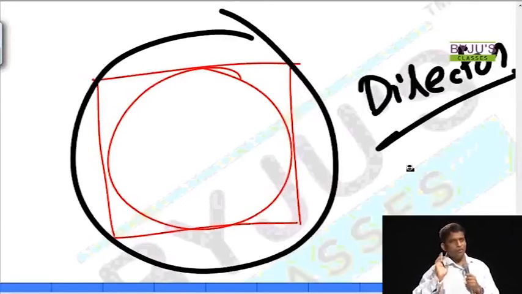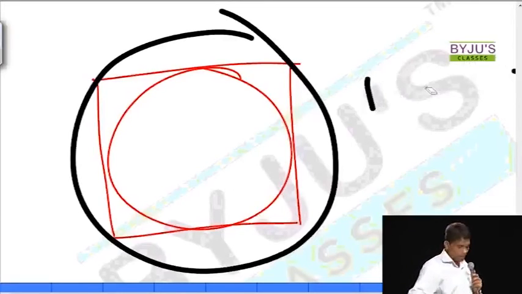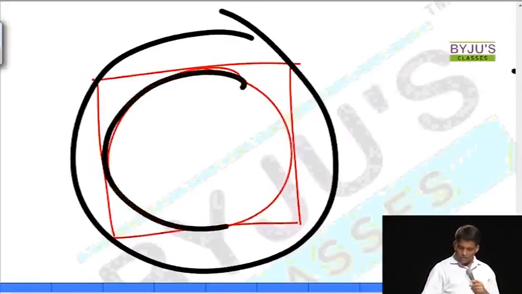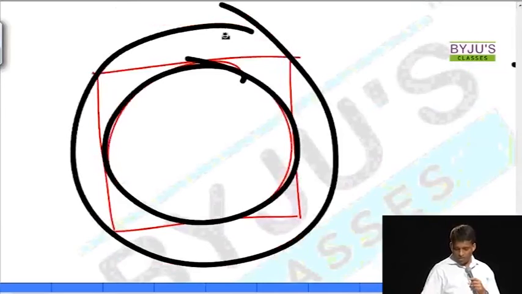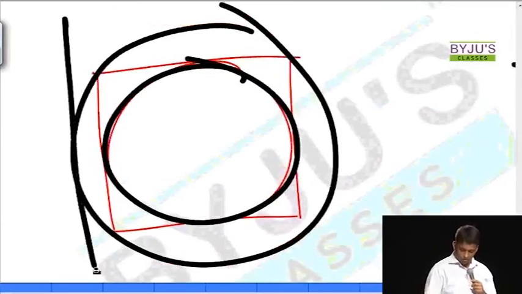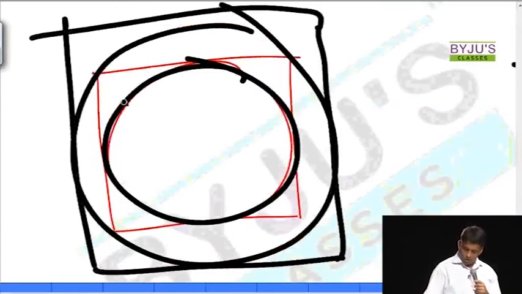12th standard somewhere we have memorized. But area wise, this will be half of the first one. Area wise, this circle will be half of the first one. Why? Because this square is double of the inner one. This is the reason.